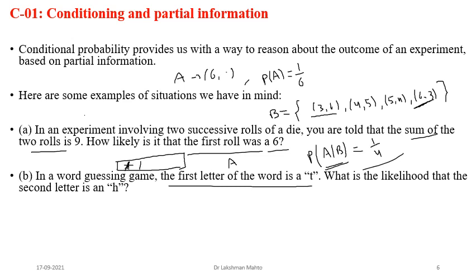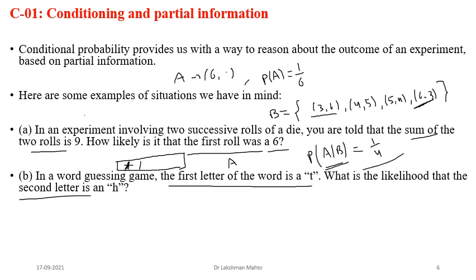First letter is t. Now you have to find the probability. What is the likelihood that the second letter is h? That means, how many alphabets are there? 26 alphabets. That you have to find out. So this is the partial information, and this is the event.